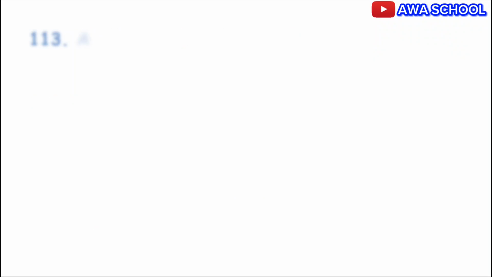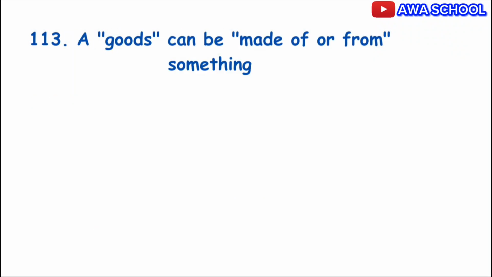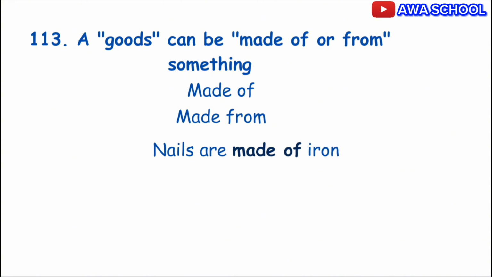A good can be made of or made from something. Both are not entirely the same thing. Do you understand? When the starting material is seen in the final product, we use made of. When the starting material is not seen in the final product, we use made from. Exactly. For example, nails are made of iron. We can see the iron in the nails.